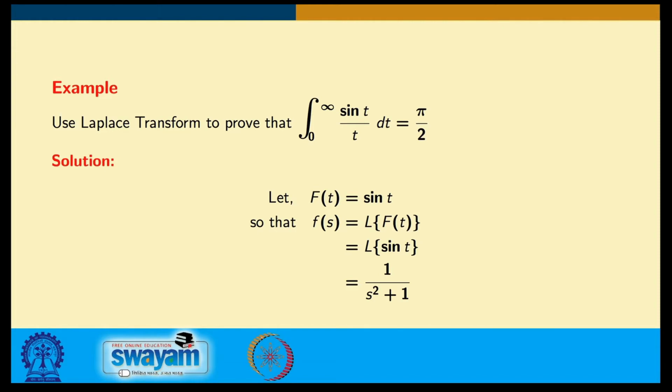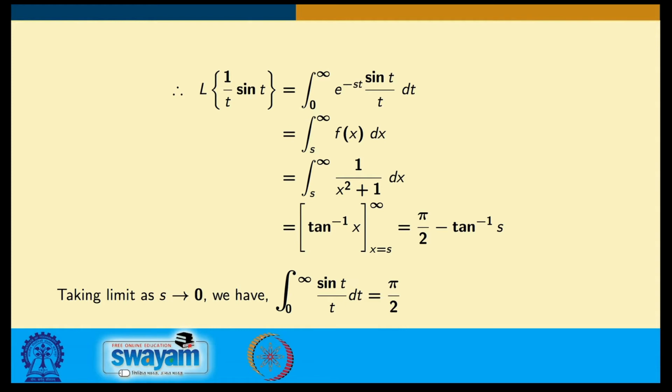So, if we just see it quickly, you are assuming f(t) equals sin t, your F(s) is 1 by s square plus 1. So, that Laplace transform of sin t by t is integral 0 to infinity e power minus s t sin t by t dt, as we have written, which is nothing but integral s to infinity F(x) dx, as I was telling you, using that property, where F(s) is 1 by s square plus 1.